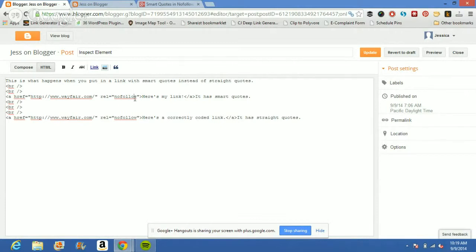So basically, the rule of thumb is don't copy and paste your code from elsewhere. As discussed in previous videos, please just type in rel equals, quote, nofollow, quote. Do that in your HTML screen and you will be fine, and you should have no problems whatsoever with your code. If you're going to copy and paste, make sure you copy within this HTML screen of a properly coded nofollow link.